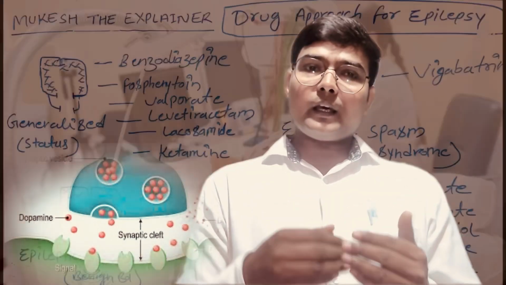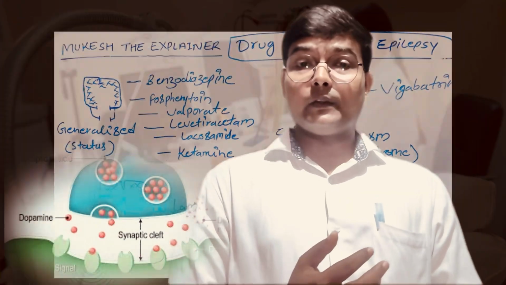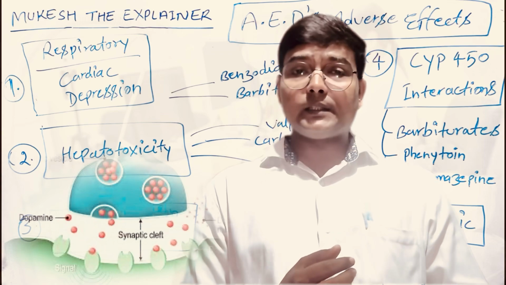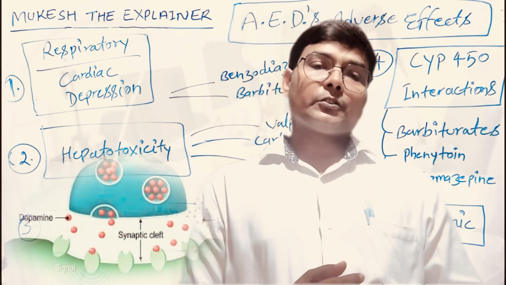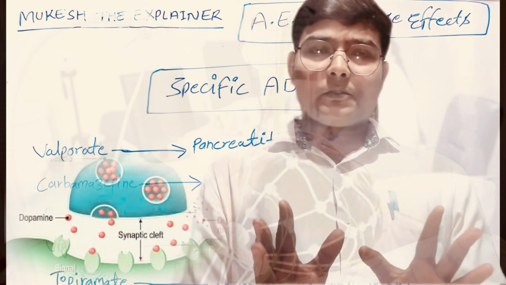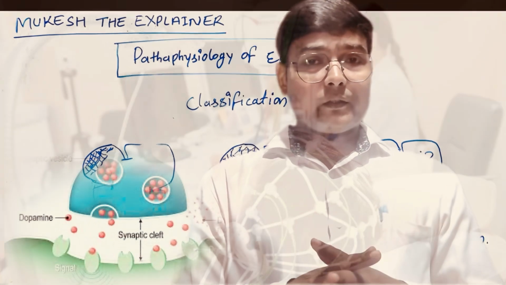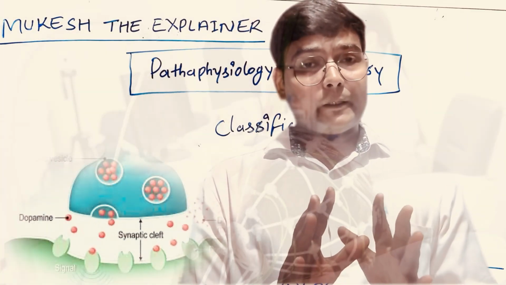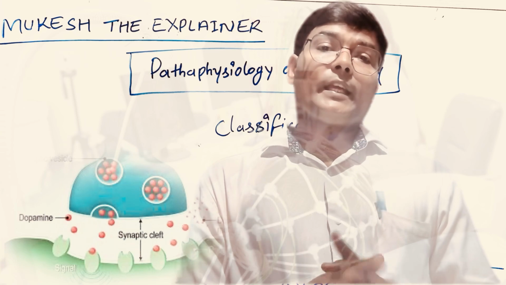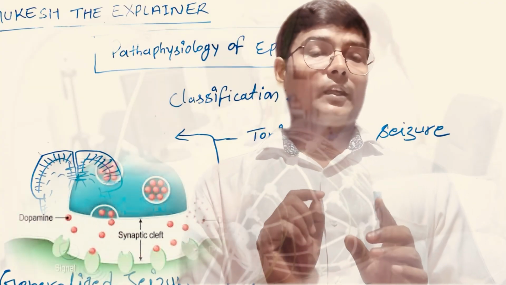Now let's talk about the further disturbances. What are the neurotransmitters responsible for in epilepsy specifically? So let's start with the neurotransmitters. Friends, you must understand that the balance between the excitatory and inhibitory neurotransmitters is very important, so that epilepsy will not happen. Once there is an imbalance between these neurotransmitters, epilepsy is caused.